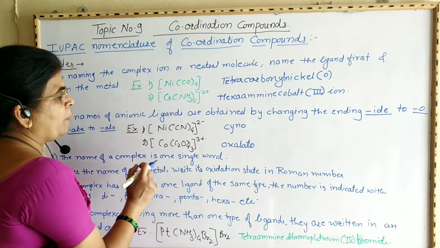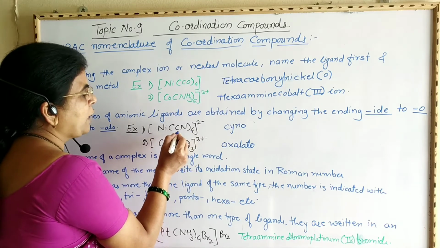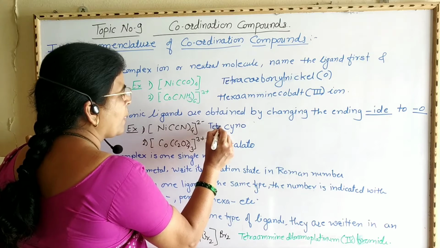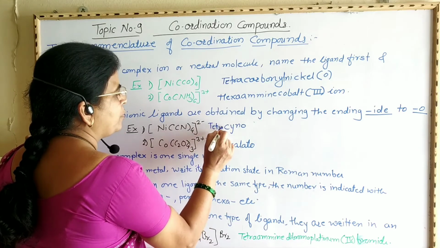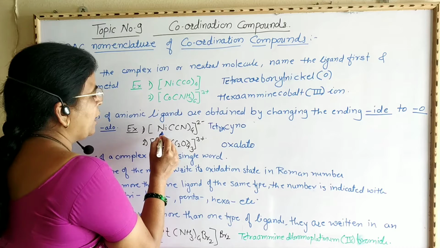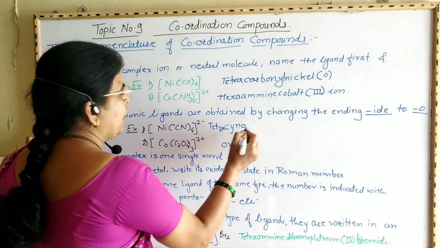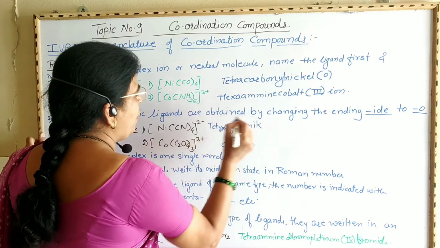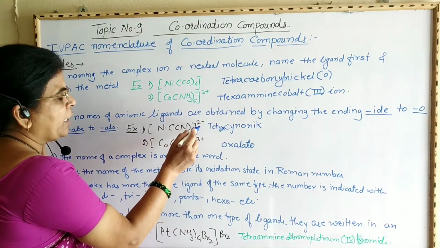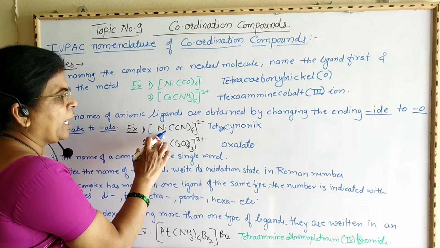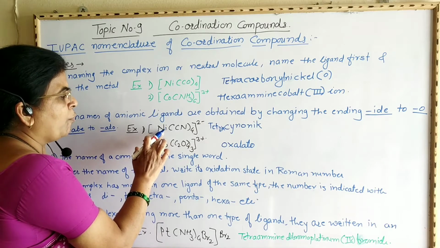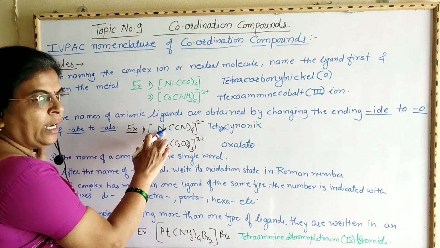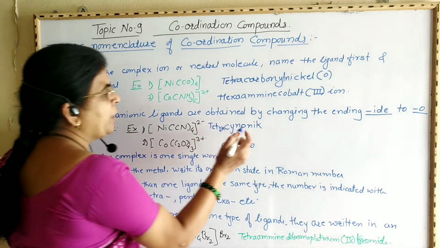Now the name of this complex: there are 4 cyanide ligands, therefore it becomes tetracyano. Then the central metal ion is nickel, therefore it is nickelate. Now here it is an anionic complex, and in the case of anionic complexes the name of the central metal ion is written with the ending ATE, then it becomes nickelate.